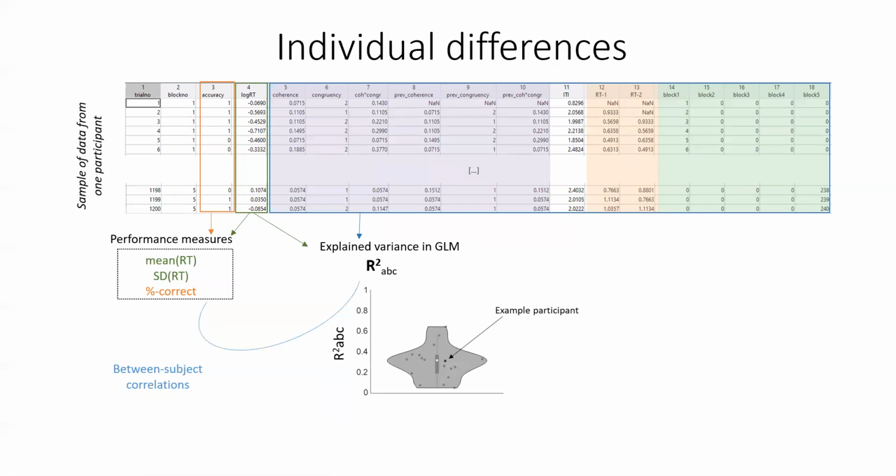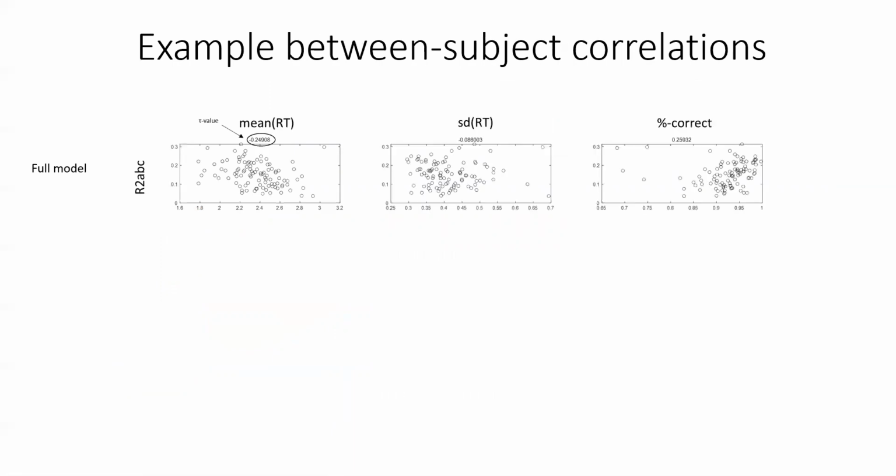This was done separately for each task because every task, of course, has its own scale for the performance measure, so it doesn't make a lot of sense to mix these. Here is an example for one task with the mean reaction time, the performance measure, on the x-axis and the explained variance on the y-axis. Every dot is one participant. Across participants, we calculated the Kendall's tau correlation coefficient. And then we can do this for the other 2 performance measures as well, and this gives us another 2 tau values.